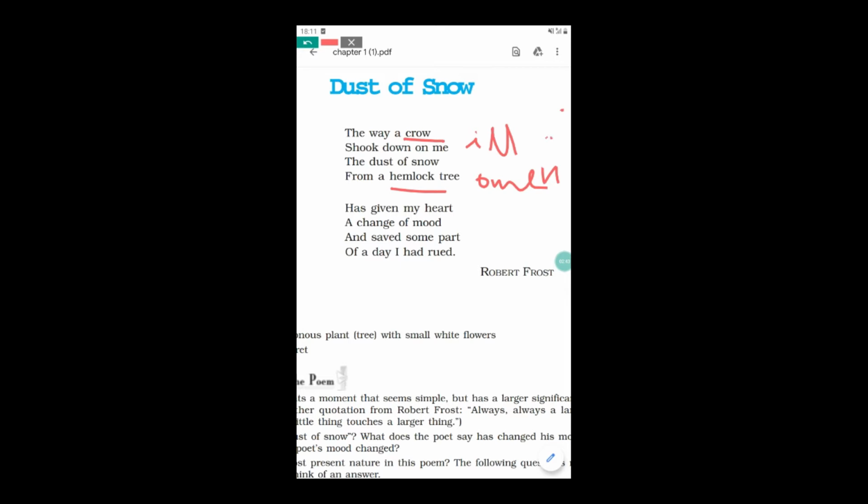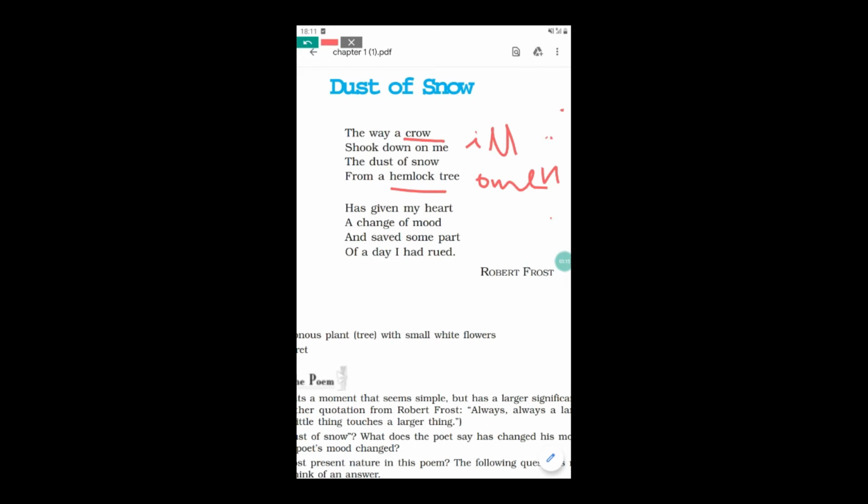The poet wanted to say that even a small thing can change your mood. Ominous things like the crow and hemlock can also make your heart and your mind change. They also have power. In the further stanza, the poet says, has given my heart a change of mood and saved some part of a day I had rued.